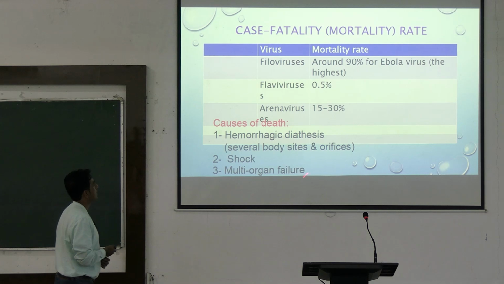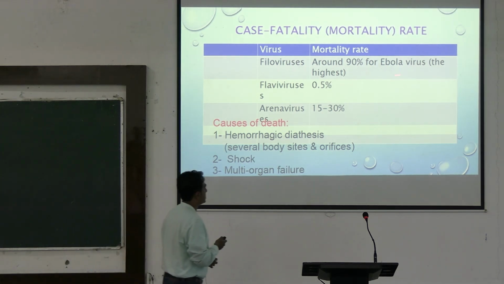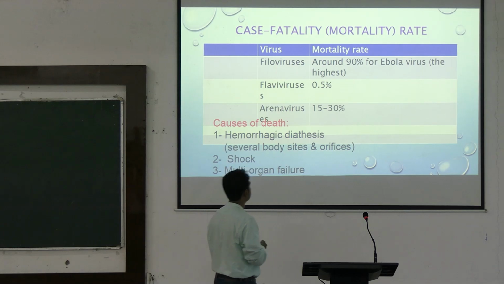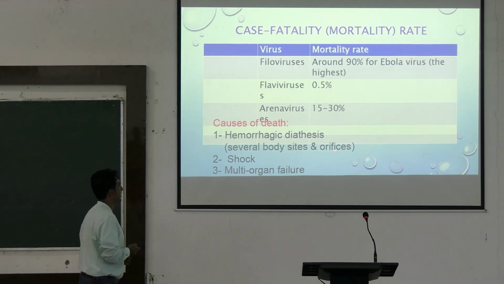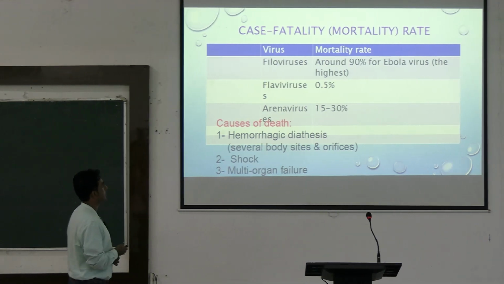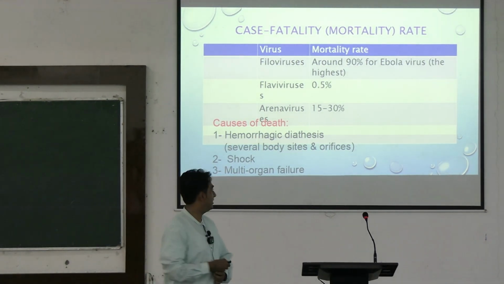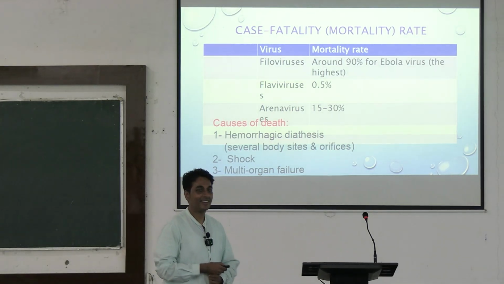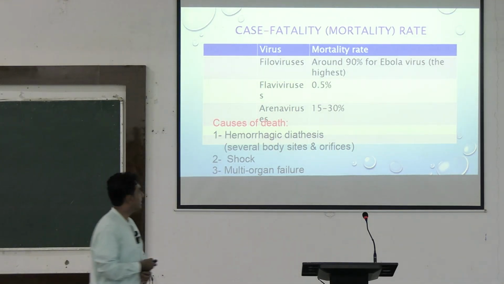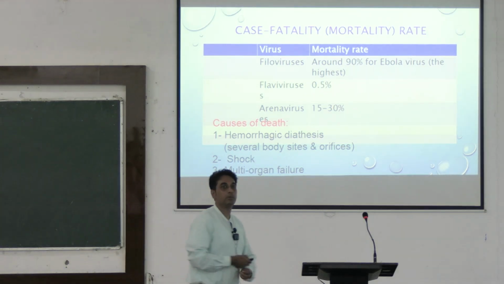Case fatality rate: in filoviruses, the mortality rate is around 90% for the Ebola virus, which is the highest. Flavivirus is 0.5% and Arenaviruses 15 to 30%. So, the highest mortality rate is noted for Ebola viruses.